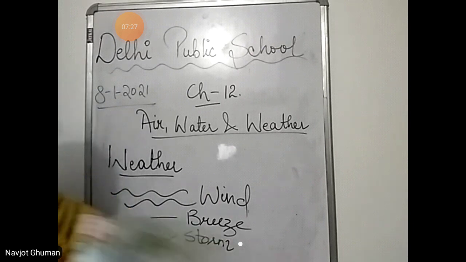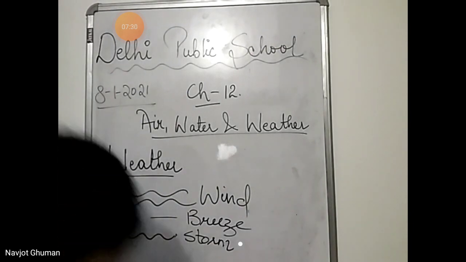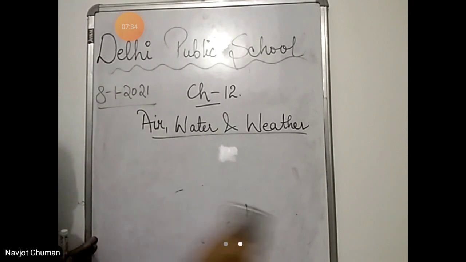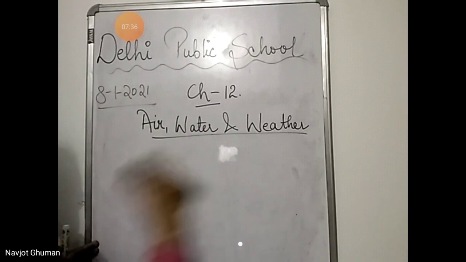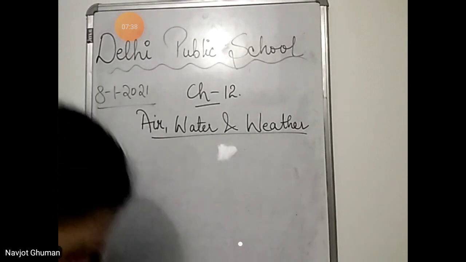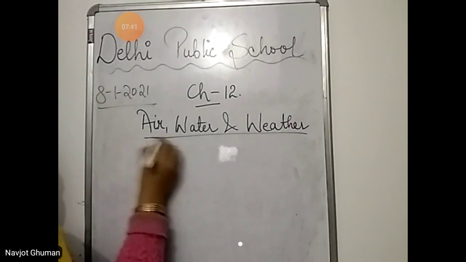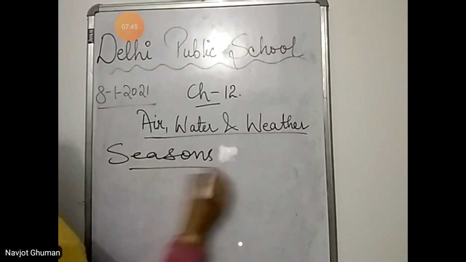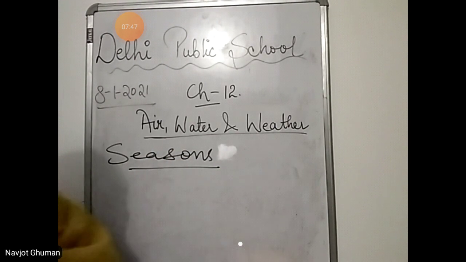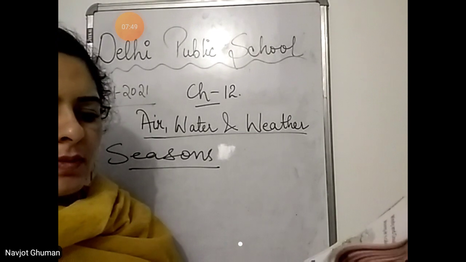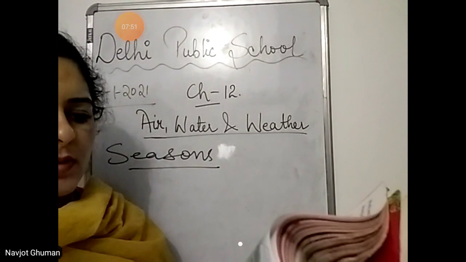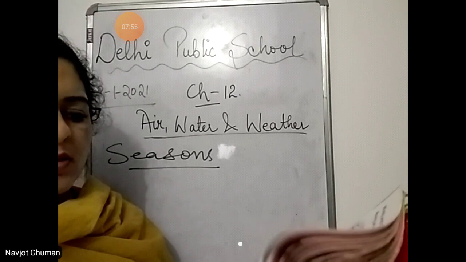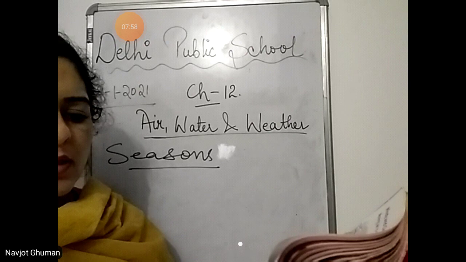Next topic is seasons. Here we read about weather. Now we'll read about seasons. We know there are different types of seasons: summer season, winter season, autumn season, spring season. Seasons. Every few months the weather changes. This change gives rise to different seasons. There are 5 main seasons in India: summer, monsoon, autumn, winter and spring.